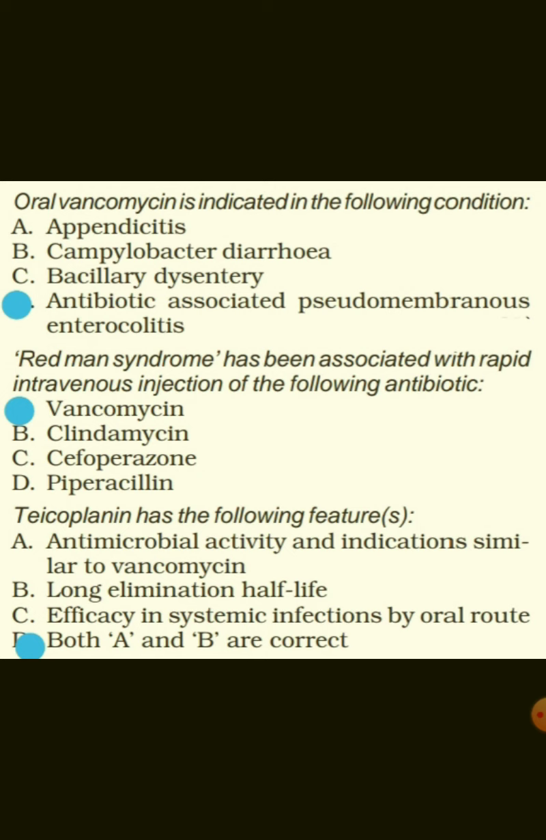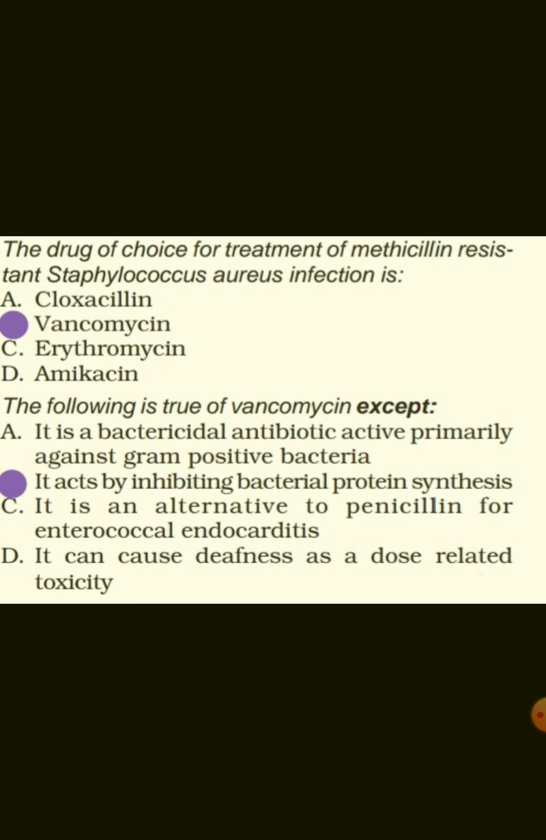Oral vancomycin is indicated in the following condition, that is antibiotic-associated pseudomembranous enterocolitis. Red man syndrome has been associated with rapid IV injection of the following antibiotic, that is vancomycin. Teicoplanin has the following feature, that is antimicrobial activity and indication similar to vancomycin and long elimination half-life.